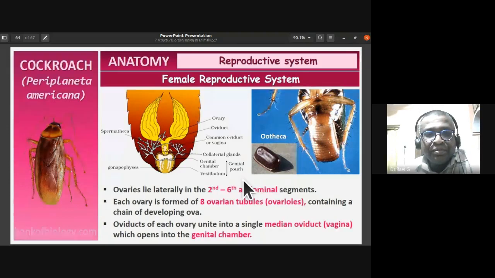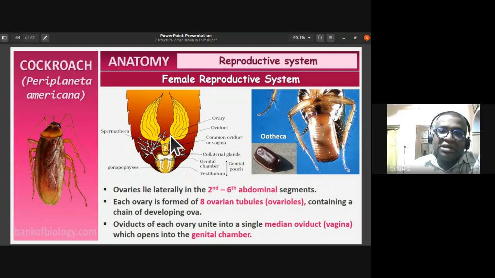The ovaries lie laterally in the second to sixth abdominal segments. You notice the ovary there. Each ovary is formed by 8 ovarian tubules. Here you can notice only around 5; on the backside there are another 3. So each ovary is made up of 8 ovarian tubules, or ovarioles, containing a chain of developing ova or egg cells.